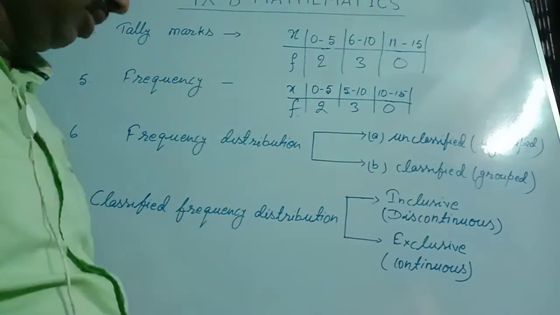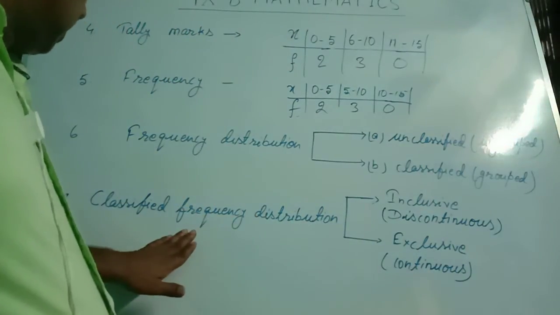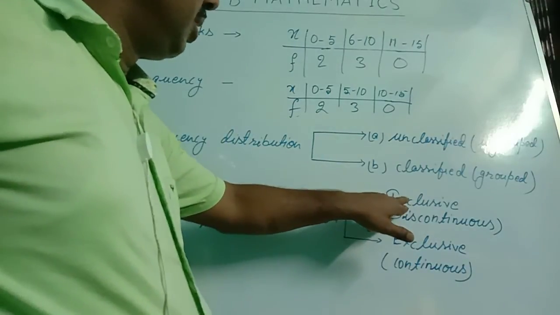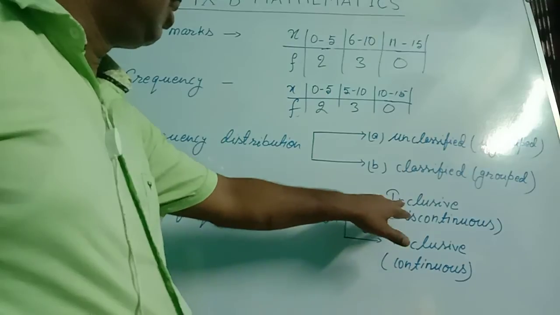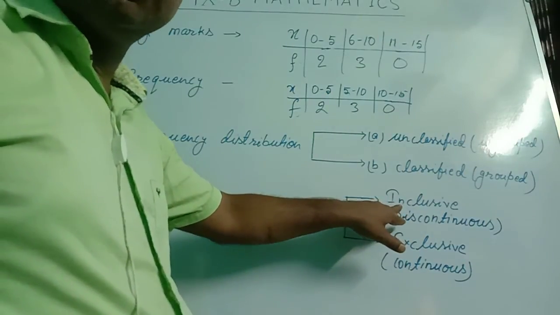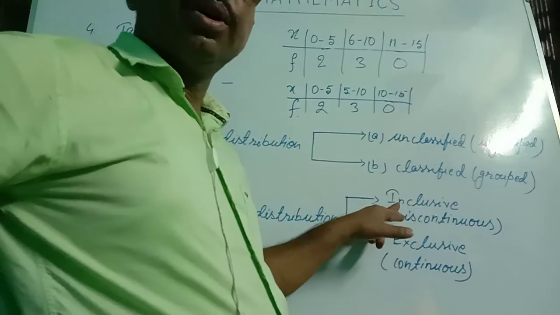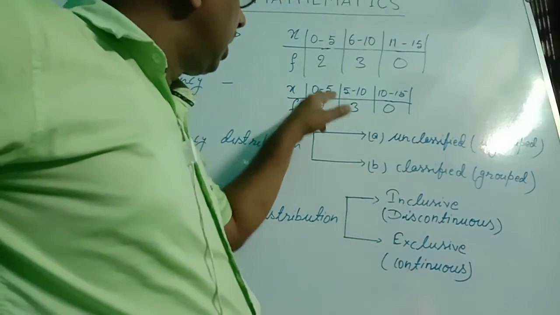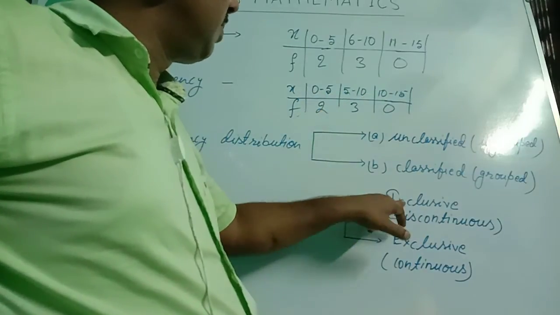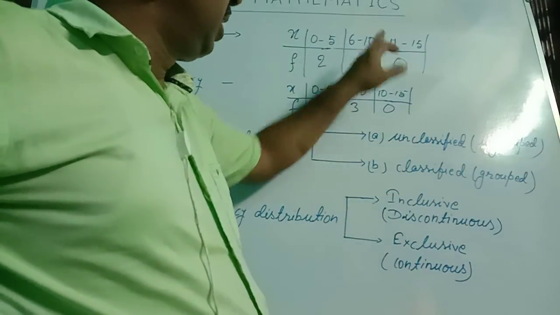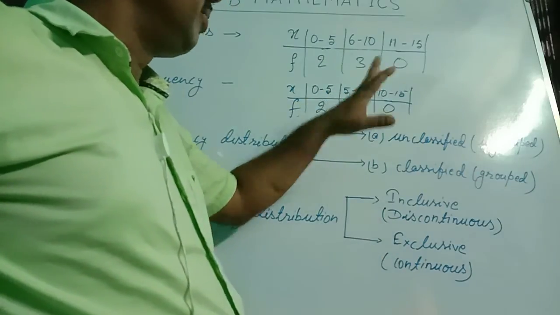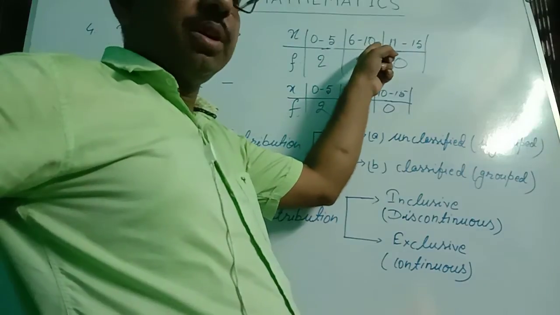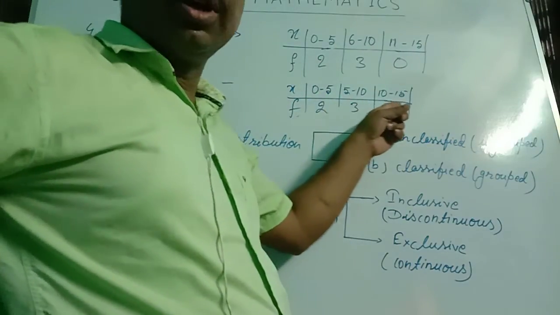So again, this classified frequency distribution is divided into two, inclusive and exclusive. This is for discontinuous variables, and this is for continuous variables. In other words, we say this is a discontinued class interval and this is a continued class interval.